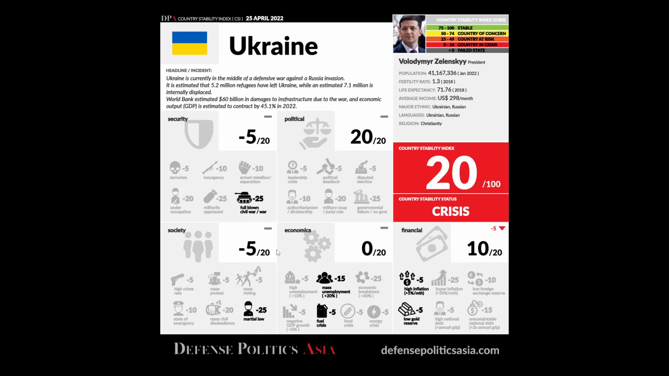On the society box, this is the social stability in a way. The first one is high crime. A high crime rate usually refers to 50 crimes per 100,000 population. I refer to one of the indexes that help me decide if a country is in high crime. Mass protest refers to a lot of protests within the country. People are very unhappy, so that's -5 again.